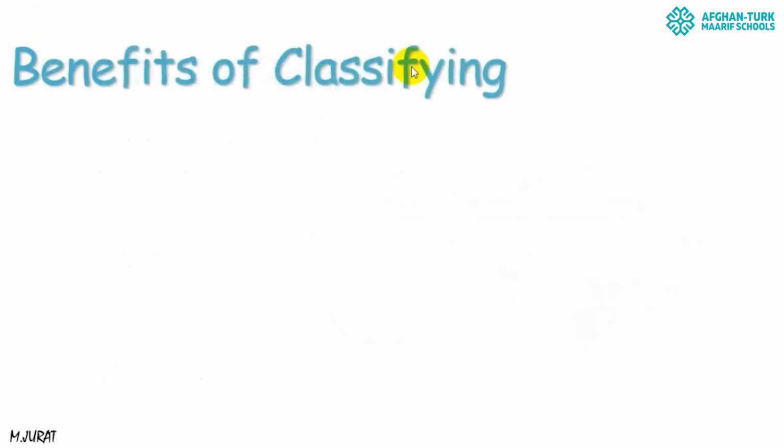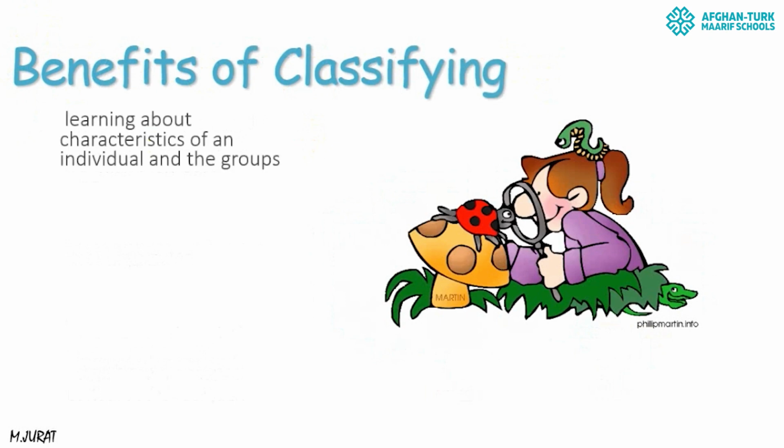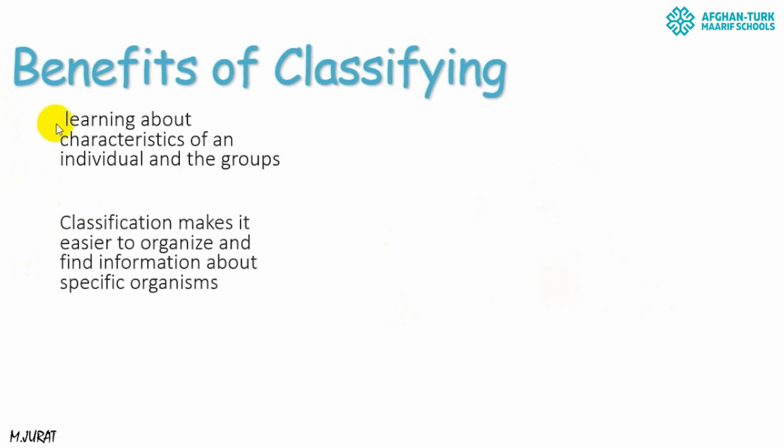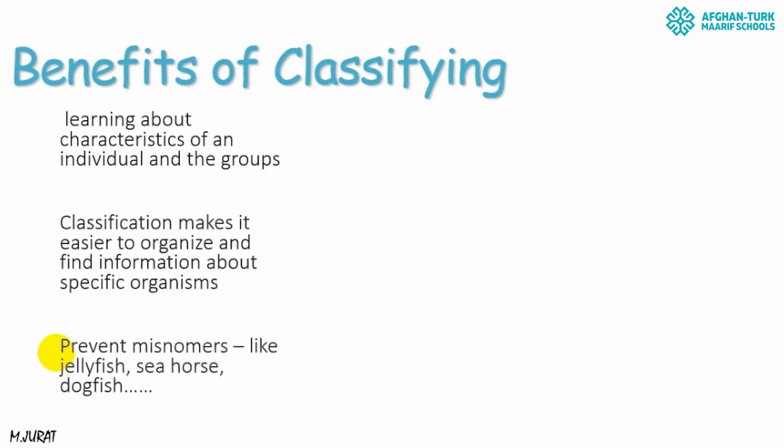Now let's talk about benefits of classification. I mean, which benefits we can get by classification. Firstly, we can learn about characteristics of each living organism individually or in groups, and we can find information about them quickly because they are organized, they are specific, they got specific names, and it prevents misnomers.